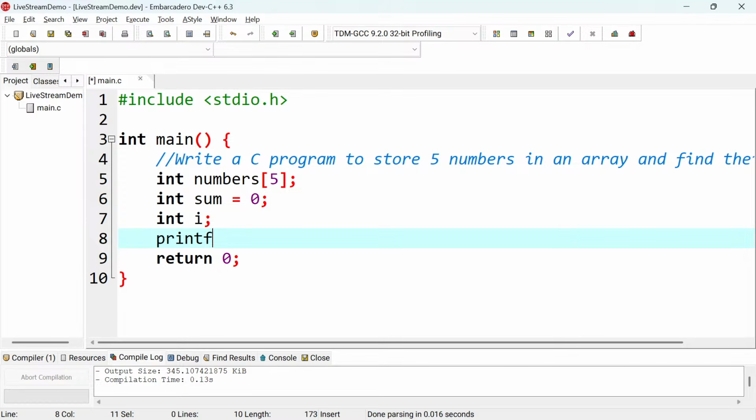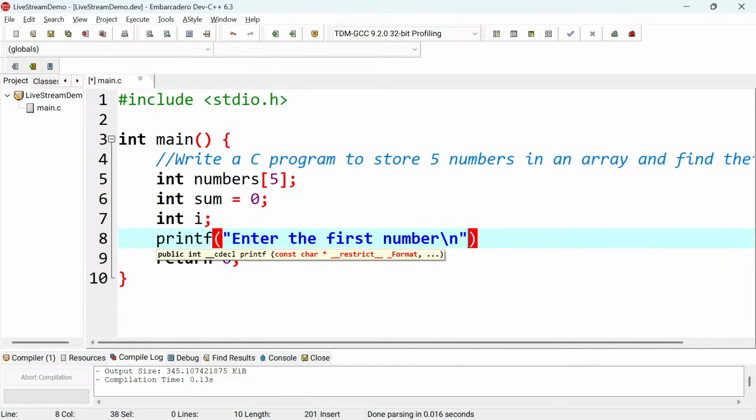Like here, if you try to check that way, I'm just going to demonstrate with taking the first number alone, and then I'll show you why you need to go with the for loop. So if here you say printf, and then say maybe here enter the first number, something like that, and maybe let me just put the slash n in there.